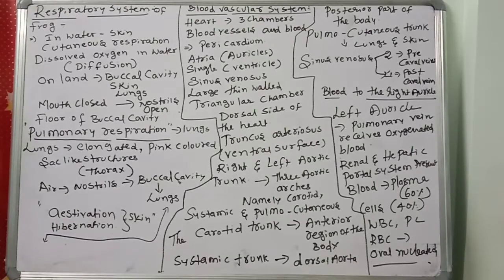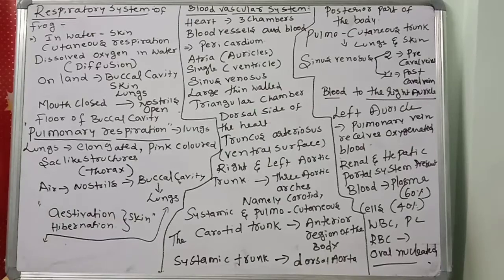When the frog lives in the water, at that time it uses skin as a respiratory organ. When the frog lives on the land, it can use skin, lungs, and also the buccal cavity. In the tadpole larva stage, it can use gills also. So like that, there are different types of respiratory organs.